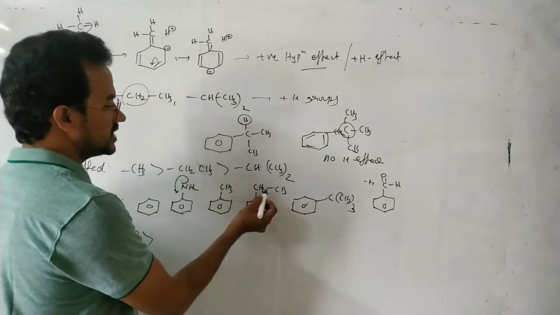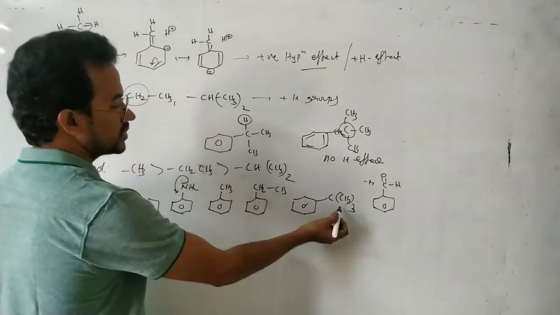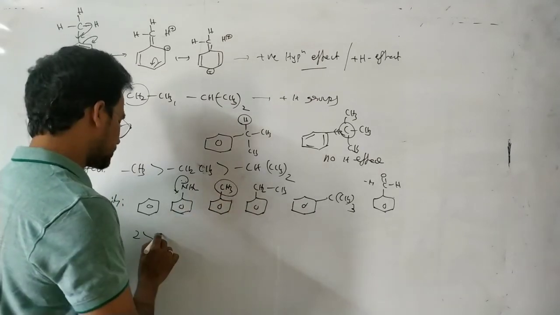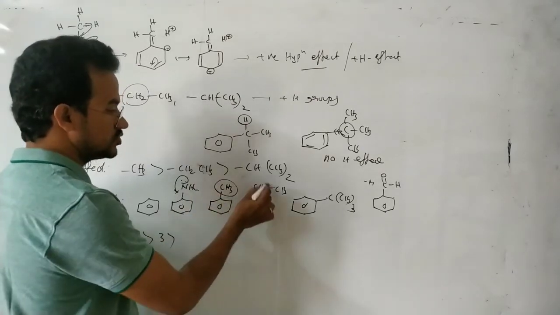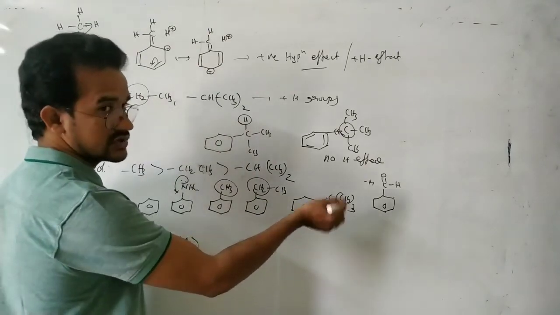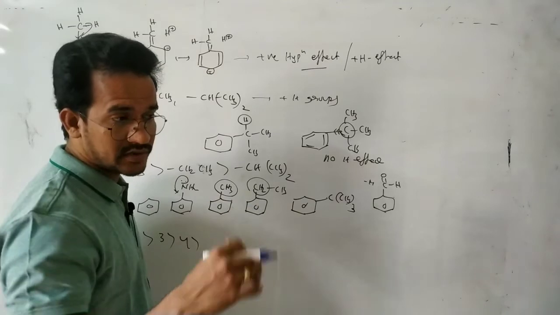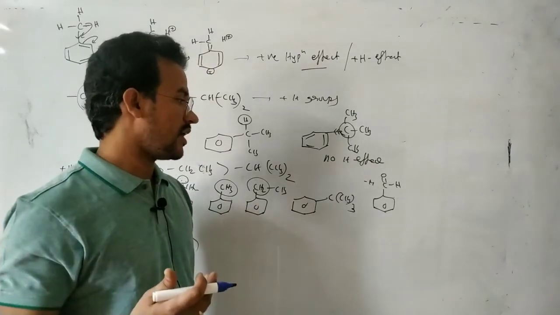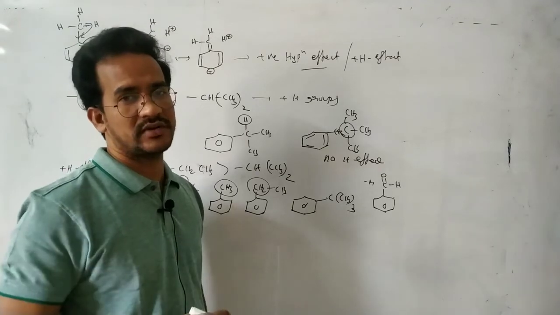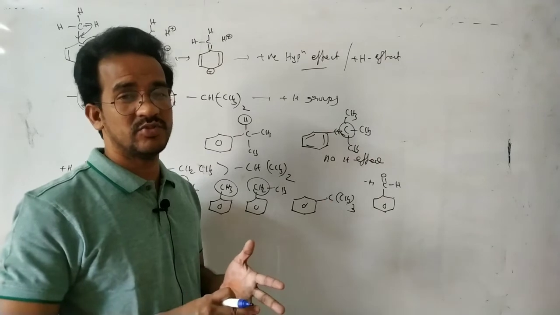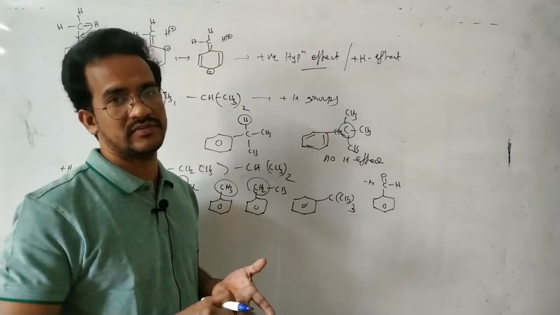Now here CH3, CH2, that means ethyl group, here tertiary butyl group. This one has 3 alpha hydrogens, more extent of hyperconjugation, more electron density. Next here 2 alpha hydrogens, and so forth. Here no hyperconjugation. Of course it is a strong plus I group, but here hyperconjugation is the more stabilizing factor, more effective than the inductive effect. Resonance is more effective than the hyperconjugation. Hyperconjugation is more effective than the inductive effect.